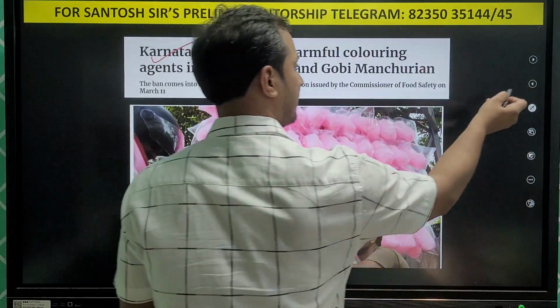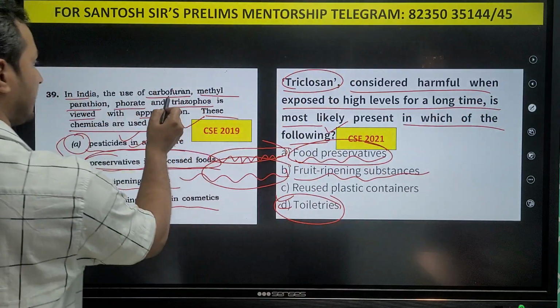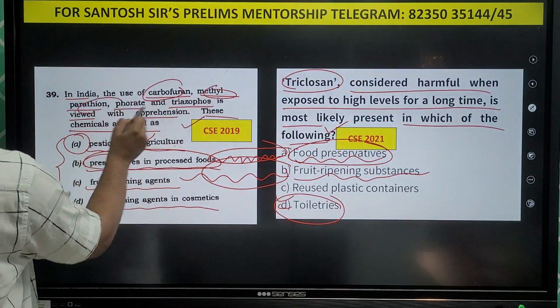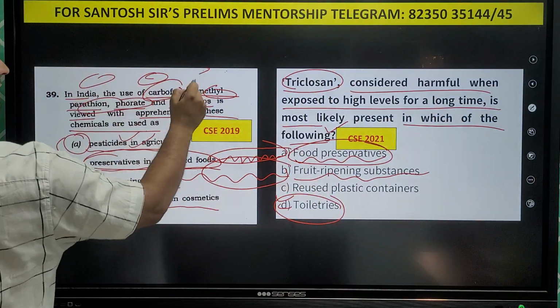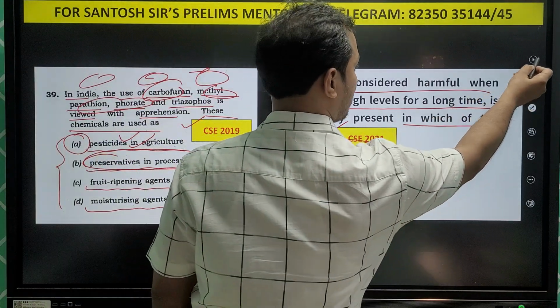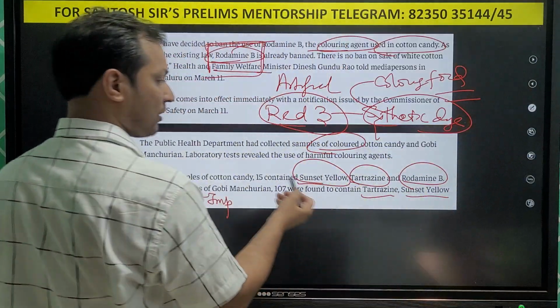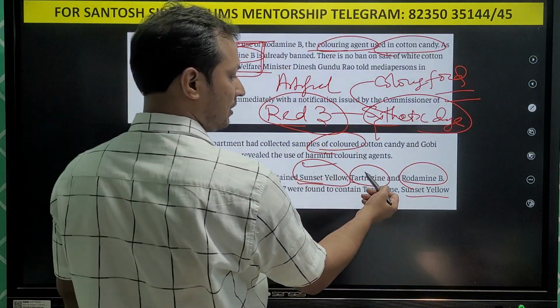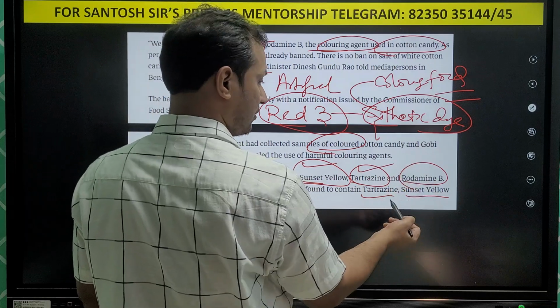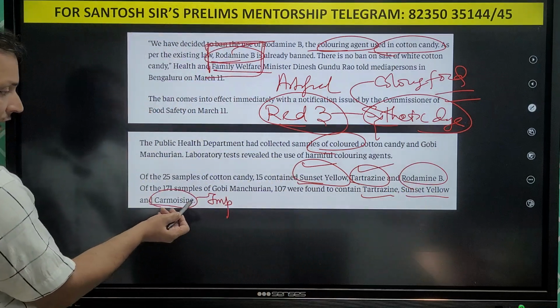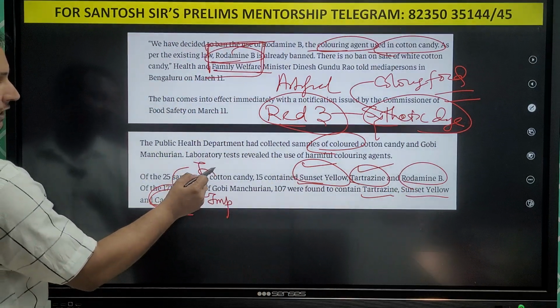Guys, you can see here they can frame similar questions like this. They have given 3 pesticides. They can give you these 3 chemicals. Which are these 3 chemicals? Rhodamine, sunset yellow, tartrazine, and you can see the carmoisine. Okay, they can give you this and they can ask you.